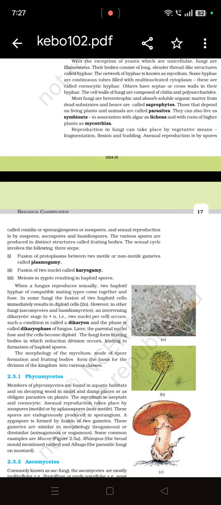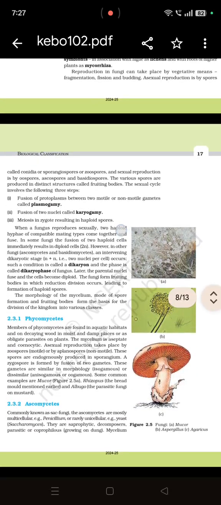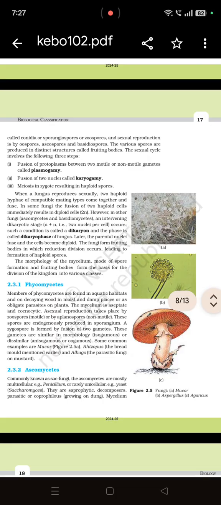Now that was about asexual reproduction. Sexual reproduction occurs in 3 steps. First is plasmogamy, meaning 2 gametes are fused, then their nuclei get fused, this is called karyogamy, and then meiosis in the zygote occurs, which results in haploid spores. We will discuss meiosis and mitosis in the upcoming chapters of your class 11th subject.